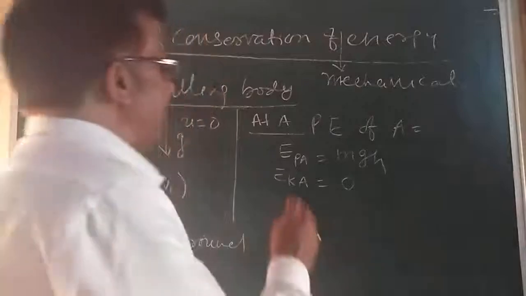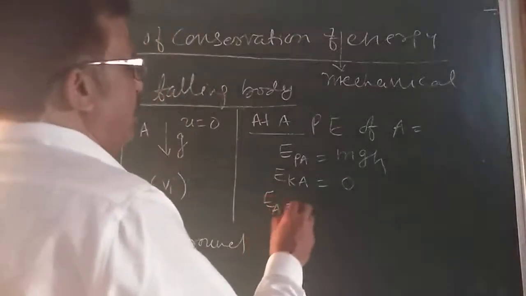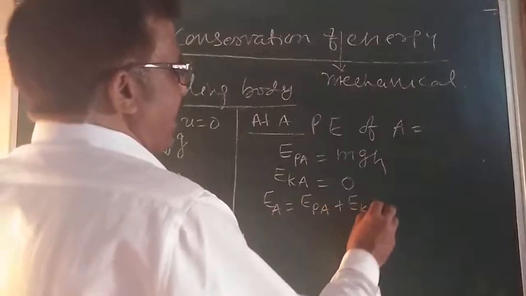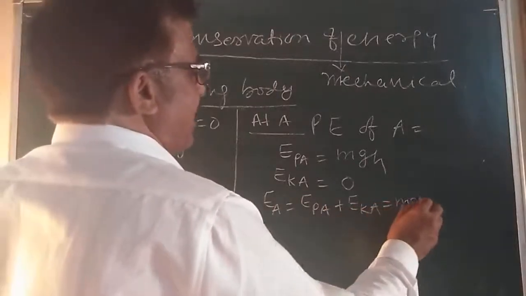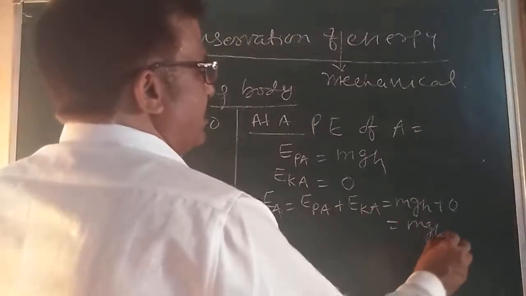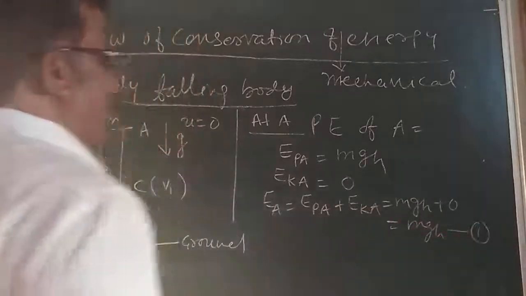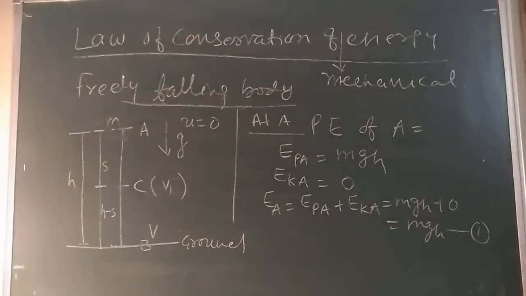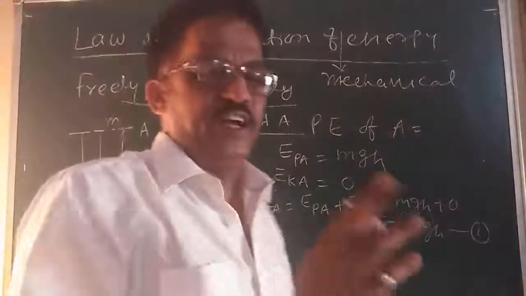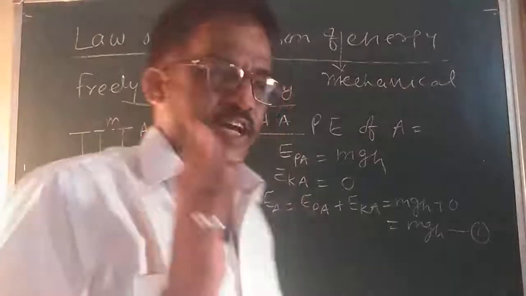So the total energy at a point A would be the sum of potential energy plus kinetic energy, that is mgh plus 0, that is mgh. This is our equation number 1. You can write, this is the total mechanical energy at the point A. Is it clear? Yes sir.